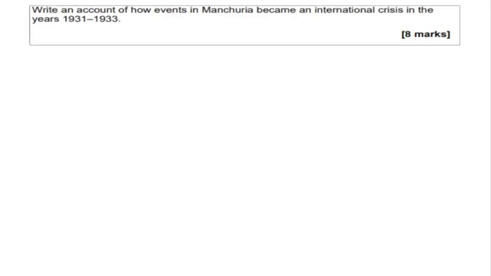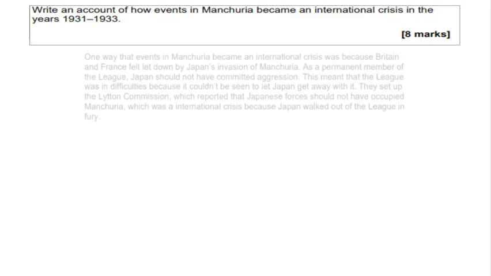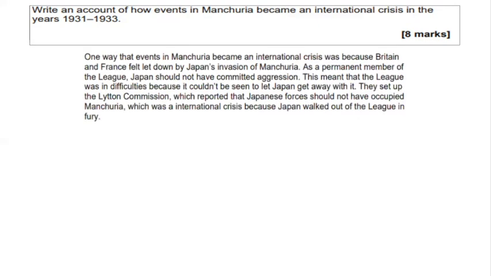Now, the Manchurian crisis could typically come up as an account question, and this is a typical question that has been given to us by AQA. Write an account of how events in Manchuria became an international crisis in the years 1931 to 1933. Now, the first paragraph that AQA have given us goes as follows. One way that events in Manchuria became an international crisis was because Britain and France felt let down by Japan's invasion of Manchuria.